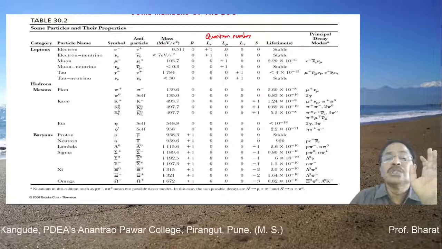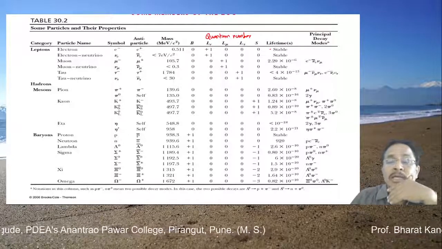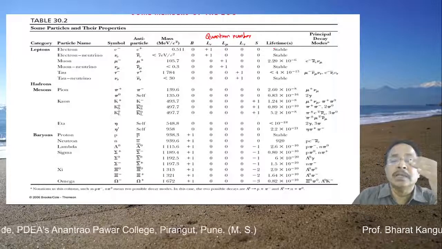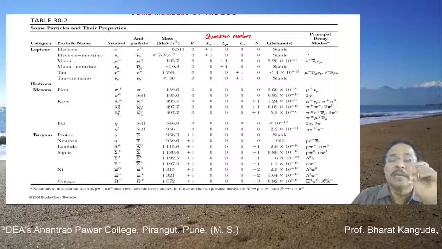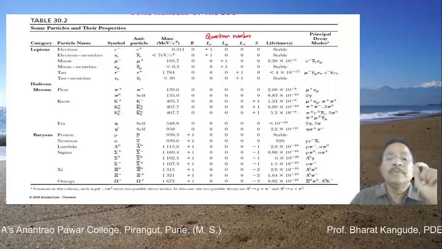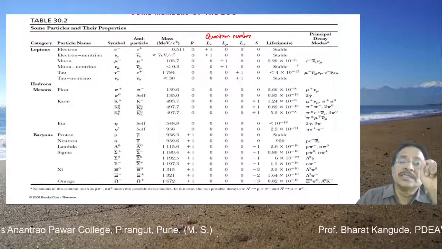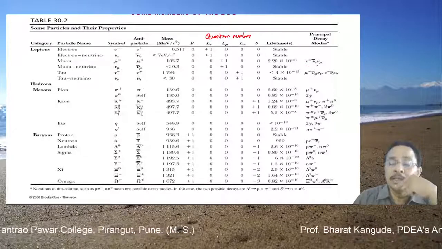Several different rules are there, and we are going to discuss these rules again later on. Then some of the particles are stable and some are unstable, and that list can also be shown here. Principal decay: the stable particles do not undergo decay, and further decay is not possible. But the unstable particles undergo decay and produce other elementary particles, as shown here.